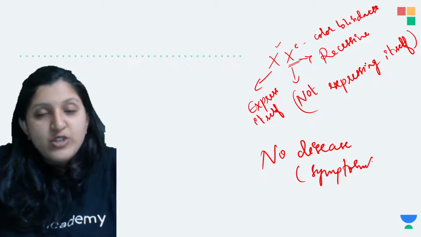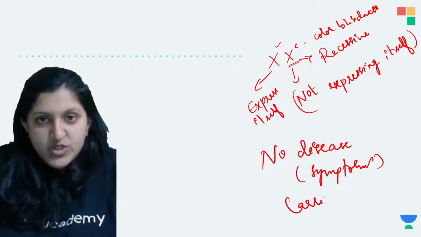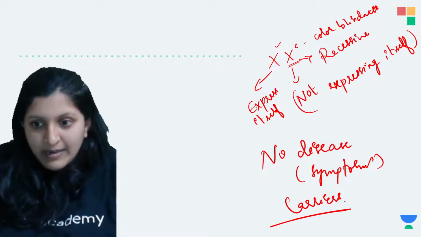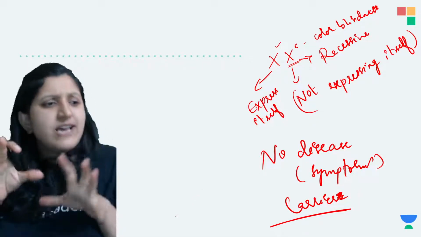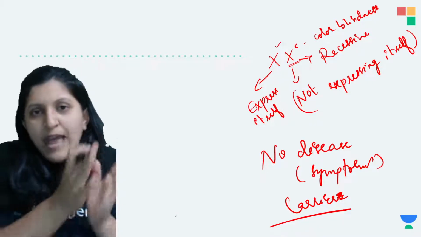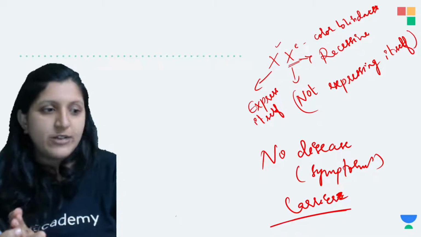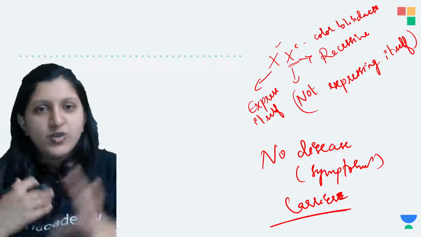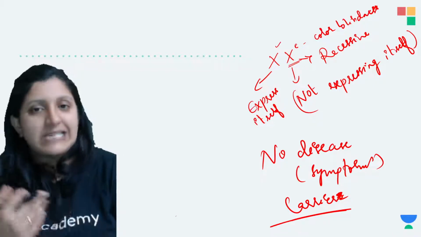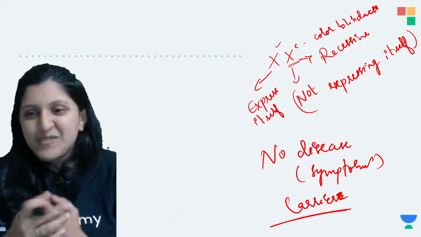But this individual can be a carrier. So she or he can be a carrier. Okay, so this is a carrier. That means they are just carrying a faulty chromosome, and they are just going to pass it to the next one. Now depending on the next generation, whom they are getting married to, there is a case study that we need to perform. I'll explain that.